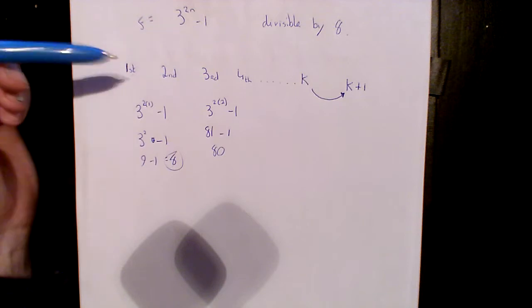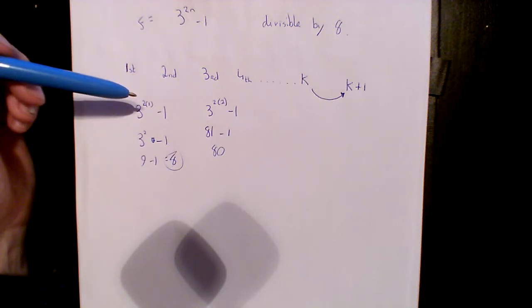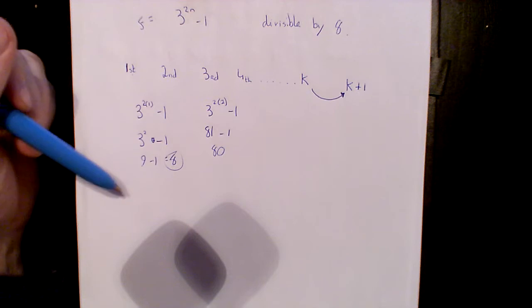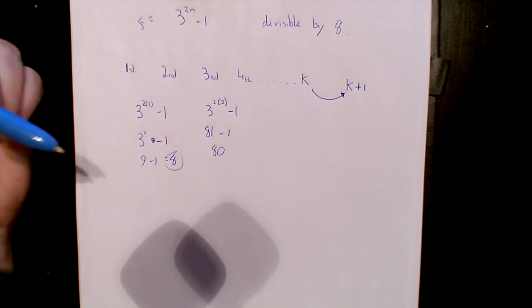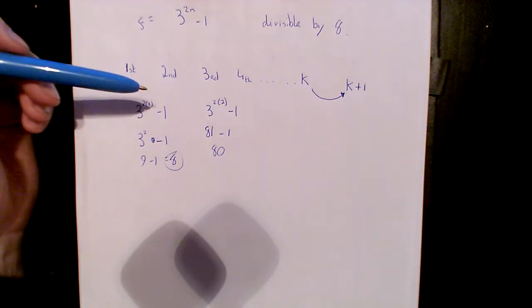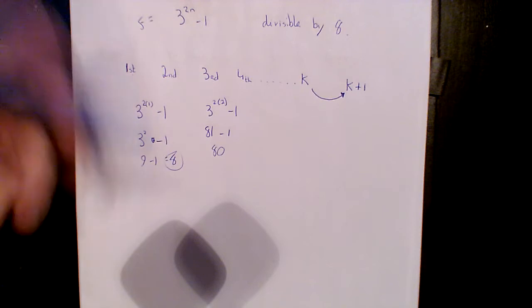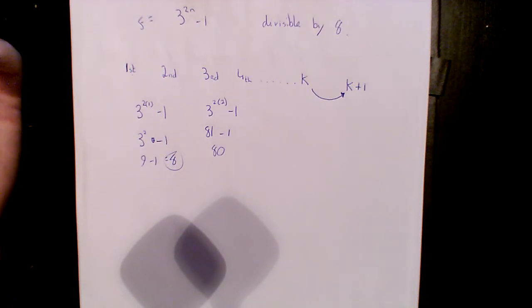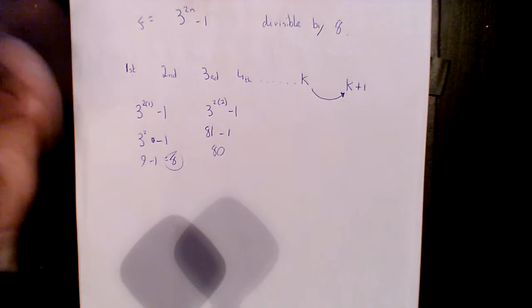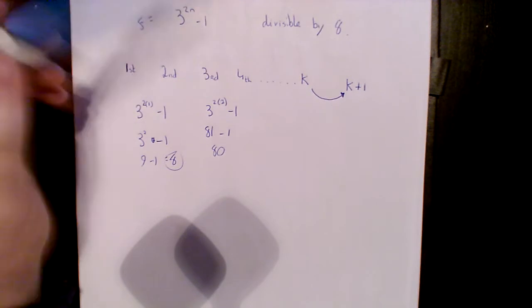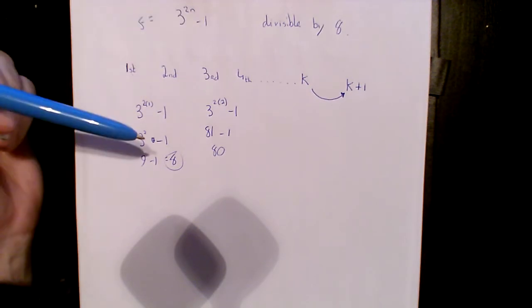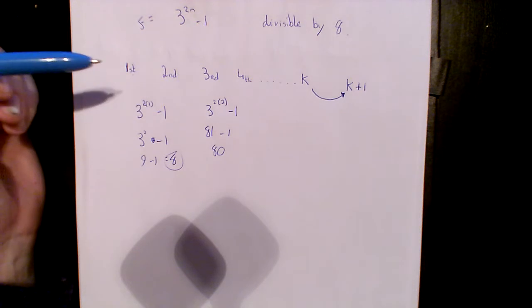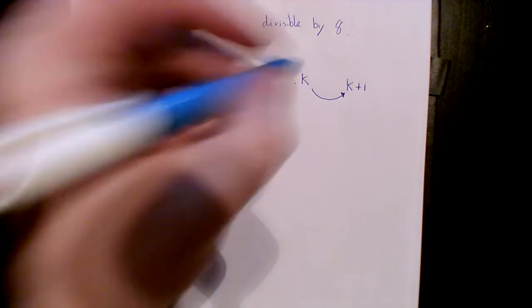You've done the first million numbers, but does it work for the million and first number? And I could try that, and say, yeah, it does work for the million and first number, and then they could come along again and say, but does it work for the million and second number? And then they could keep giving me numbers and numbers, and I'm never going to get to the last number. So just by subbing in numbers, I can't prove that every number that I put in here is divisible by 8. Okay? So here's how we approach that question.